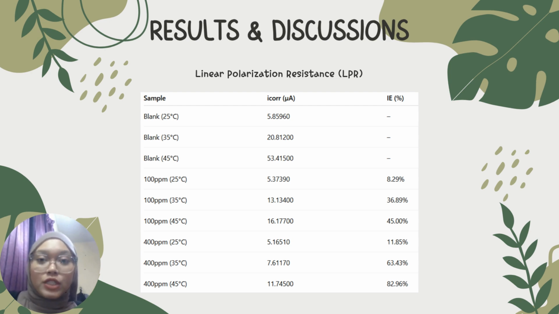As the temperature increased to 35 degrees Celsius, the blank ICOR increased, but the extract still showed significant inhibition. At this point, the efficiency was 36.89% at 100 ppm and 33.43% at 400 ppm. At the highest temperature, 45 degrees Celsius, the blank sample had the highest ICOR value, but also the highest inhibition efficiency was recorded, which is 82.96% at 400 ppm. This shows that the inhibitor was more effective at higher temperature.